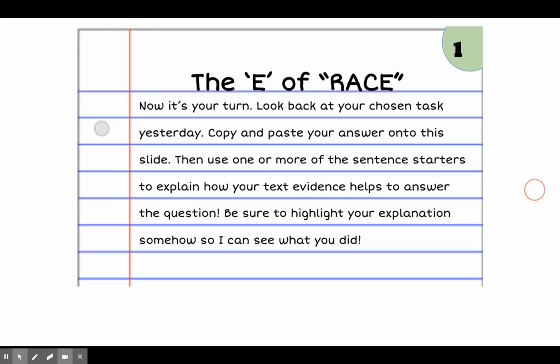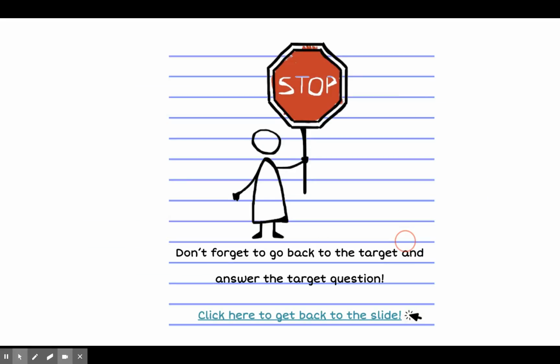Okay, so I want you to practice this skill. Make sure, look down here. It says, be sure to highlight your explanation somehow so I can see what you did. You can actually use the highlight feature if you know how. You can bold your text. You can make the text a different color. You could make it a different size. You could make it a different font. Just make sure I can tell what you added so that I can go back in and truly grade your work. Once you're done with that, make sure you go back and answer your target question, okay?